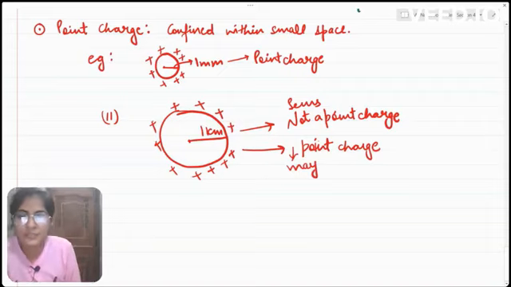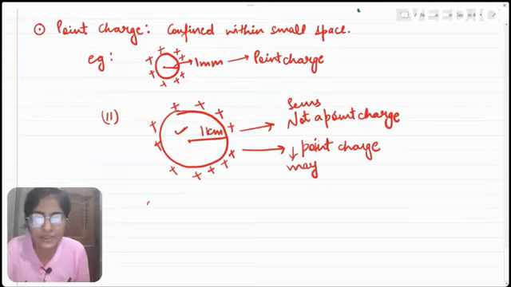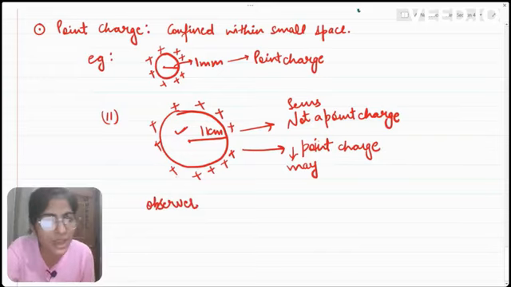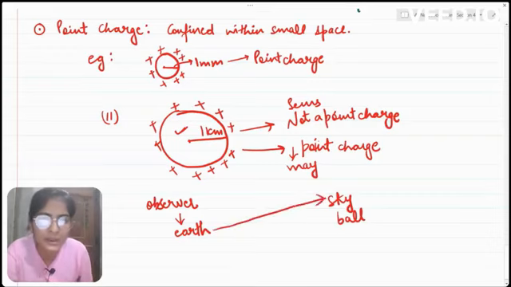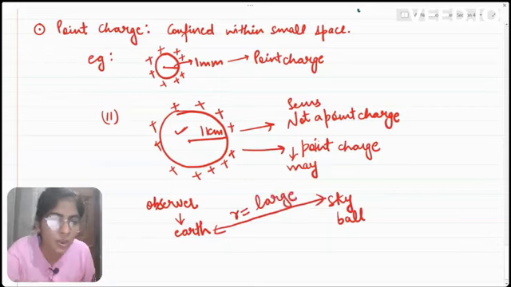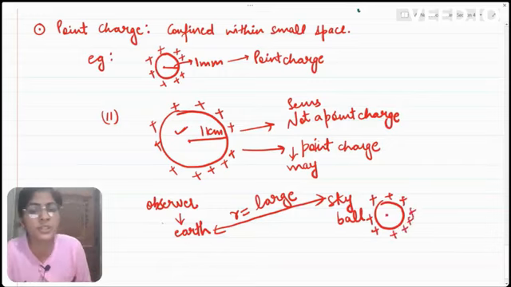Now, let us say this particular ball is in the sky. Let us say we are the observer who is observing this particular charge. This observer is on earth and the ball is in the sky. Now, because the distance between sky and earth is very large, the charge on this ball will seem to be confined in a small space to this observer on earth.